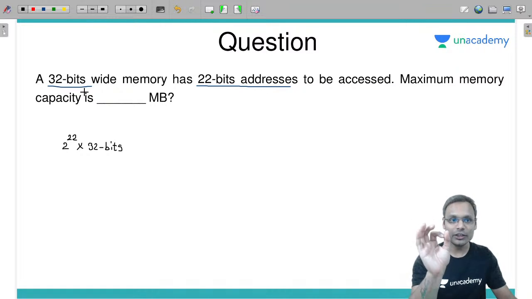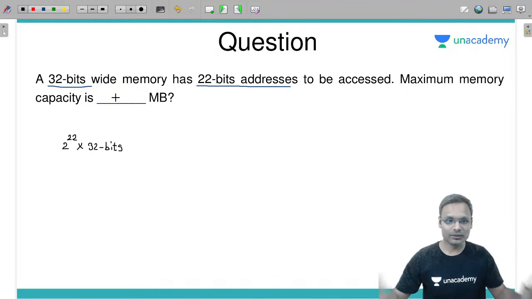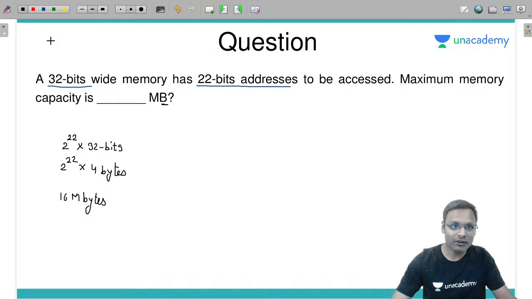The meaning of 32-bit wide memory is on each address CPU will expect that I should get 32 bits का data. Simple. So 2 power 22 into 32 bytes में पूछा है. Capital B is bytes. So convert this into bytes. 32 bits is 4 bytes. So it becomes 2 power 2 into 2 power 2, 2 power 4, 16 मेगा बाइट्स. ये मेगा कहां से आया? ये मेगा आया, बरसोरे मेगा वाला नहीं है यहाँ. Okay, so this 2 power 20 is mega. That's why answer is 16 megabytes.